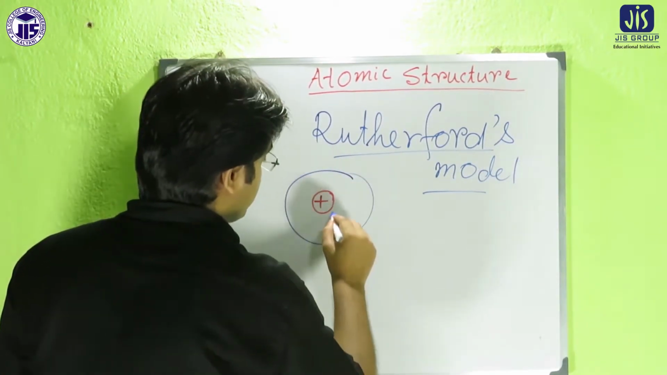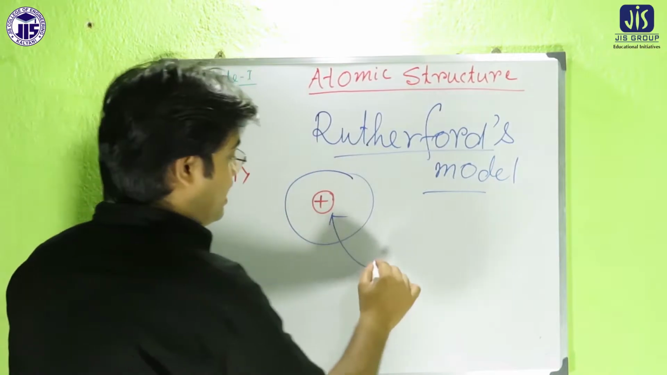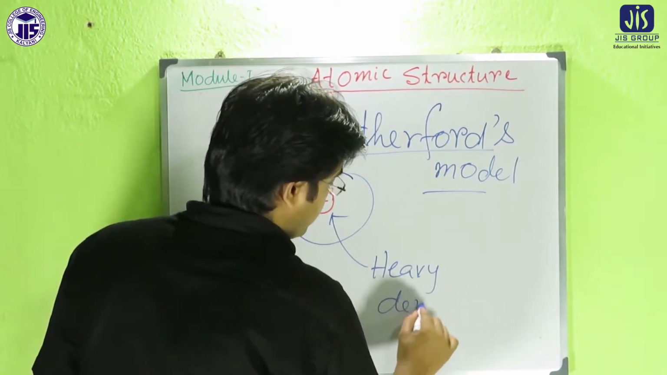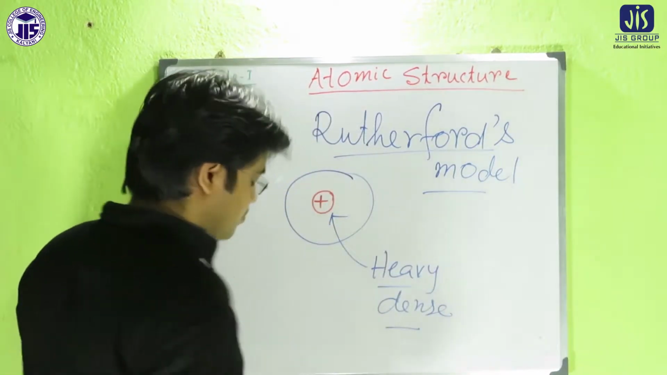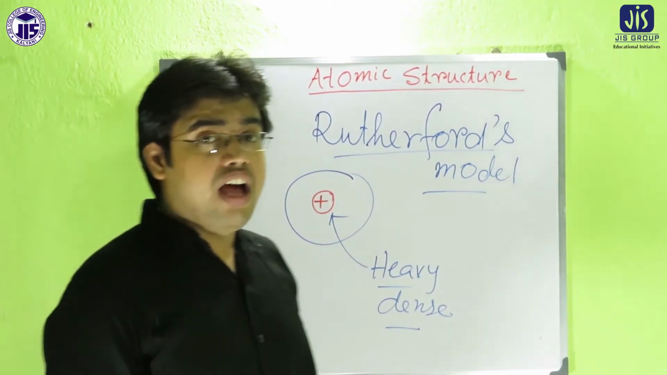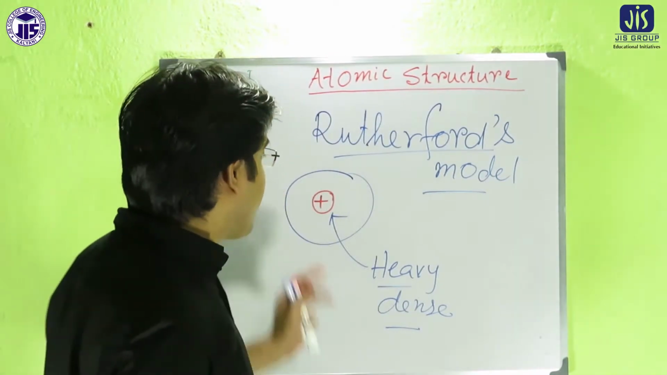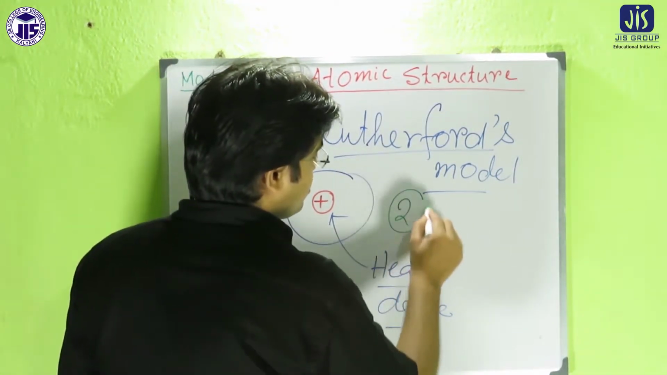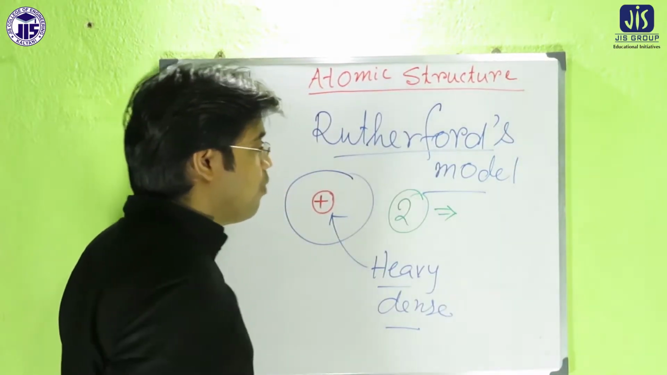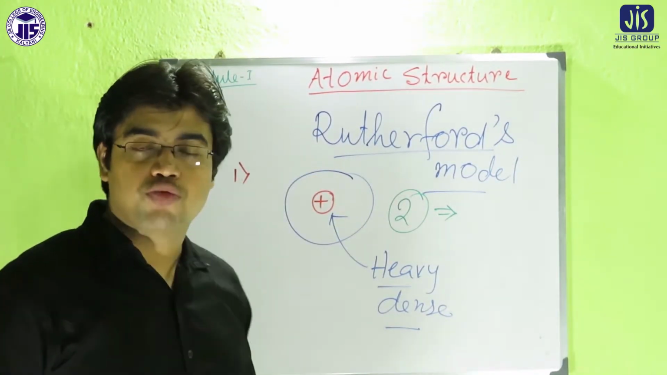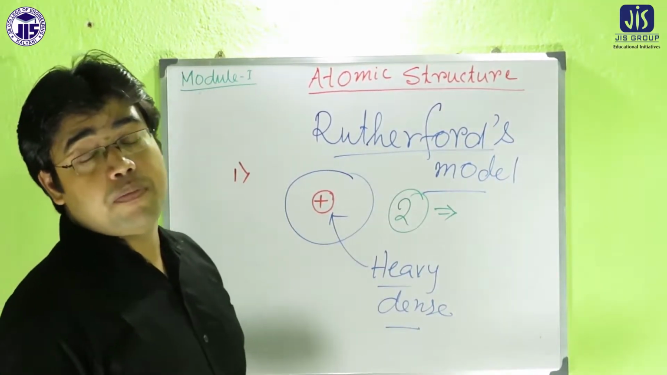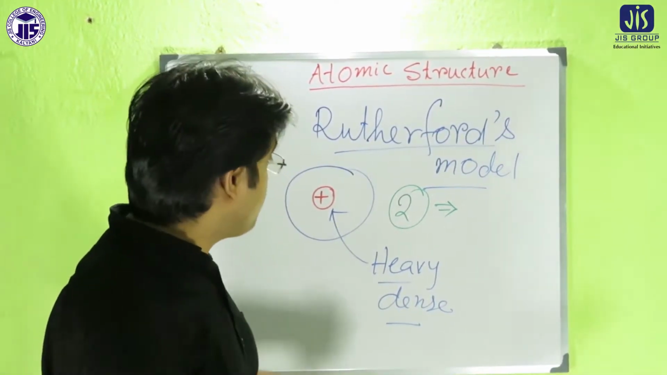Heavy means very high density. The heavy dense nucleus exists. And then Rutherford told that the maximum part of the atom is vacant. Second postulate of Rutherford's model: the maximum part of the atom is vacant. Why did Rutherford place such a postulate?